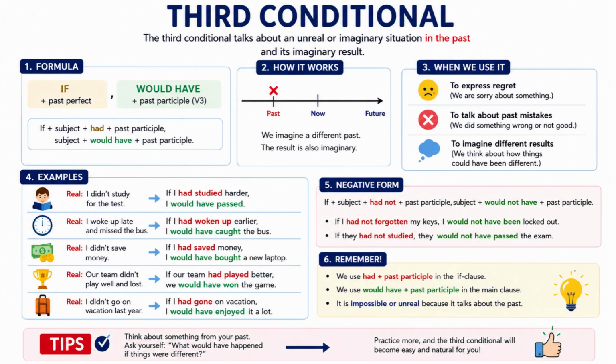To conclude today's lesson, the third conditional is a powerful grammar structure that helps us talk about the past in a different way. We use it when we imagine situations that did not happen and think about what the result could have been. The most important thing to remember is: third conditional equals impossible past situation plus imaginary past result. The formula is: if plus had plus verb 3, would have plus verb 3. For example, if I had studied harder, I would have passed the exam.